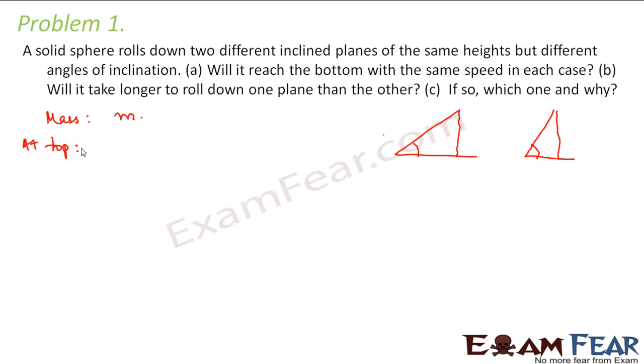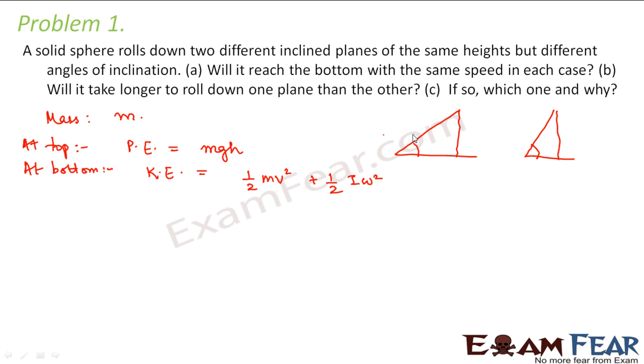So at the top, what is the total potential energy possessed by the sphere? That is mgh. Whereas at the bottom, the total kinetic energy that it has is half mv square plus half I omega square, because the sphere will actually roll along this inclined plane.